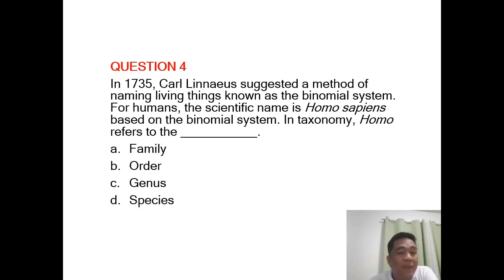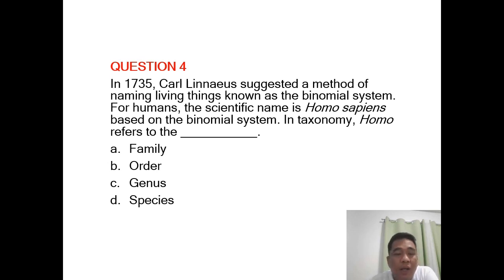Question number 4. In 1735, Carl Linnaeus suggested a method of naming living things known as the binomial system. For humans, the scientific name is Homo sapiens. Based on the binomial system in taxonomy, Homo refers to the blank. A, is it the family? B, the order? C, genus, or D, the species?